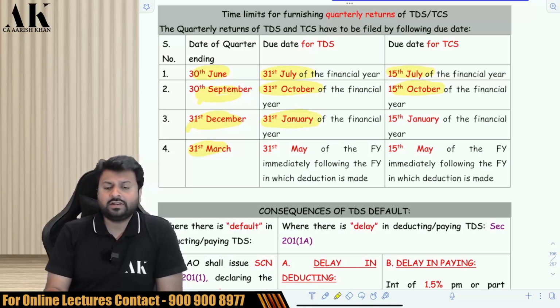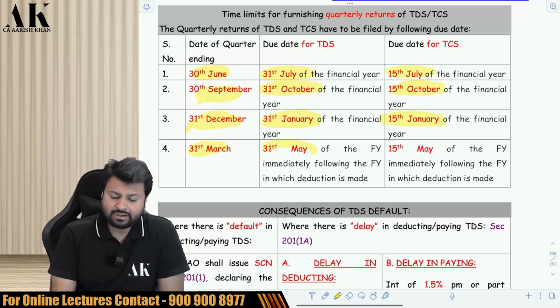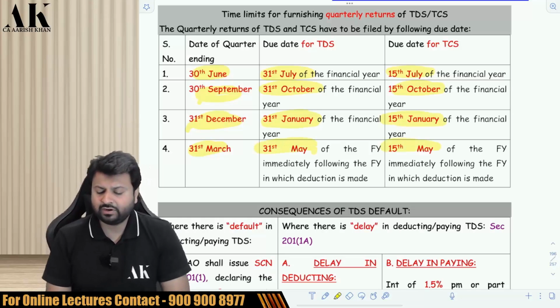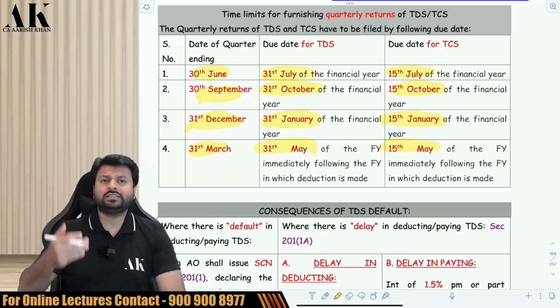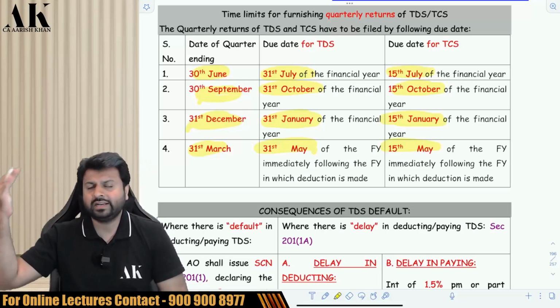For December quarter, it is 31st Jan. And for TCS, it is 15th Jan. And for March quarter, it is 31st May. And for TCS, it is 15th of May. So for TCS, it is 15th. And for TDS, it is 31st.